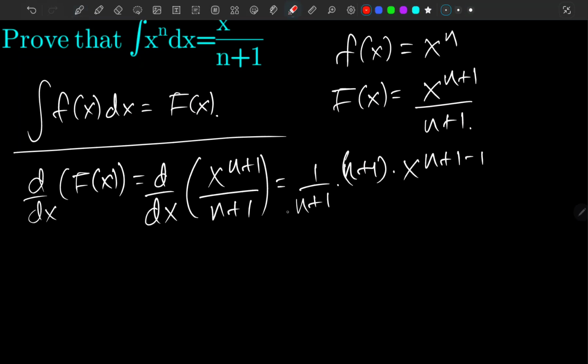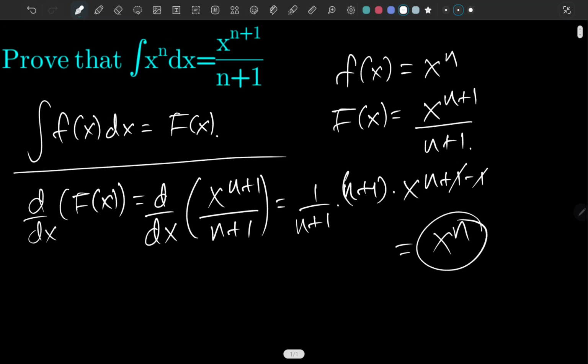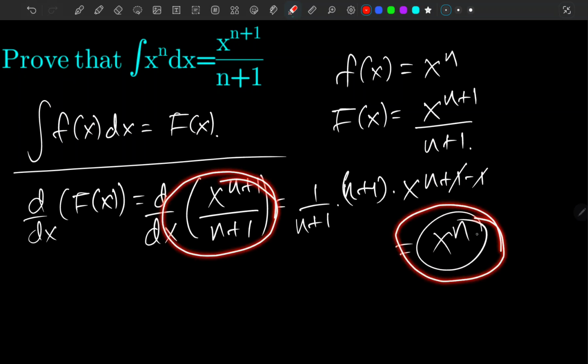So n plus 1 over n plus 1 is 1, the factors cancel out, and we are left with x to the n. Hence the derivative of this one is x to the n, and the antiderivative of x to the n is x to the n plus 1 over n plus 1.